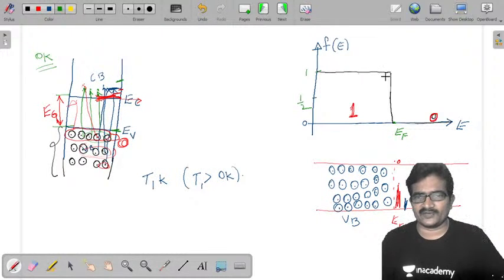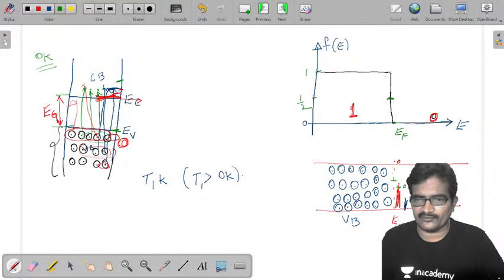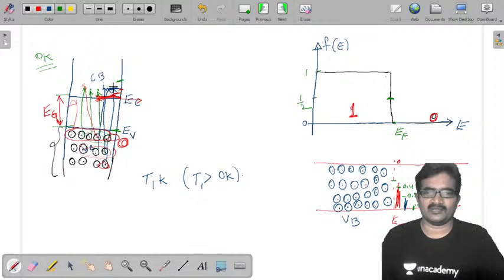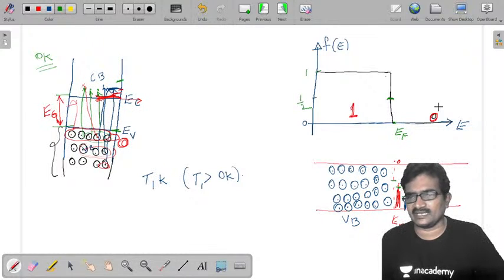Our total probability function is 1. Now at T not equal to 0, at E equal to EF, it is 1 by 2. Now this is 1 by 2, but this is less than 1 by 2. So let us take the probability 0.4, and then 0.2 or 0.3, and 0.1. After that it is 0. That means this is the probability of occupancy of the energy levels in the conduction band, that means for energy greater than EF.